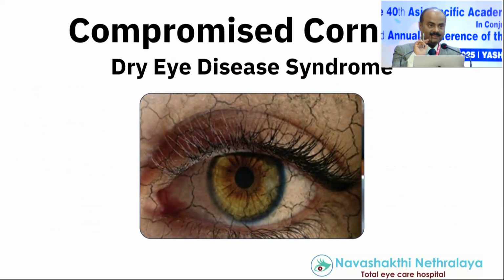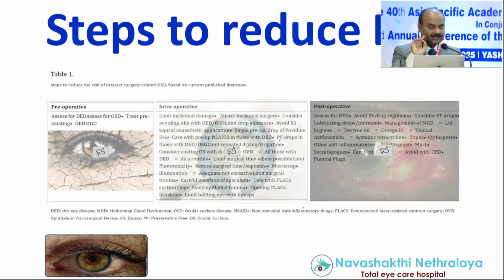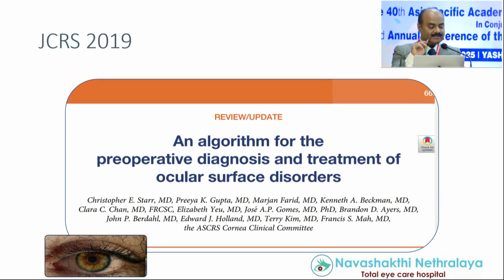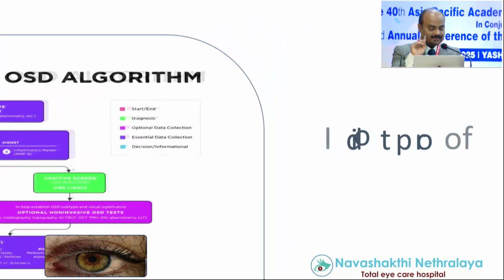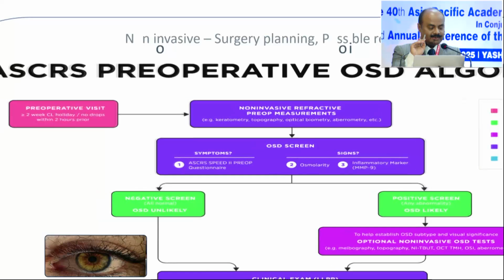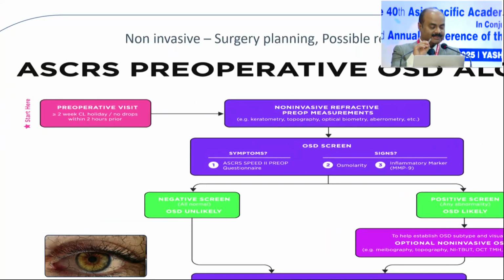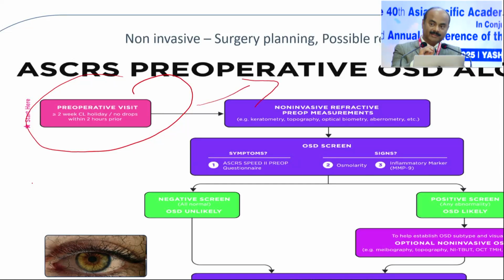We have to tell the patient that the loss of vision is not just because of cataract, but because of various other reasons. The commonest we face is dry eye, and I would like to talk first on that particular aspect. Preoperative, intraoperative, and postoperative management is required. Is there any algorithm for that? ASCRS suggested this particular algorithm. It's idiot-proof, non-invasive, easy to follow. Even a simple optometrist can do it. What it importantly says is, as soon as the patient comes, get his IOL workup done. If by chance you are dilating, taking an NCT, wait for 2 hours and then take this IOL workup.